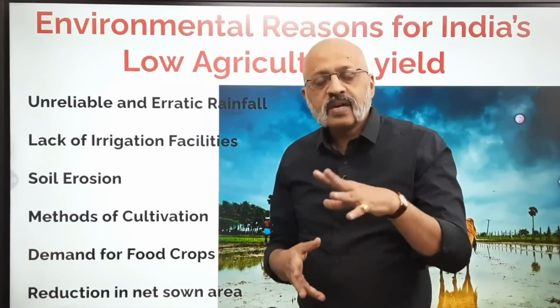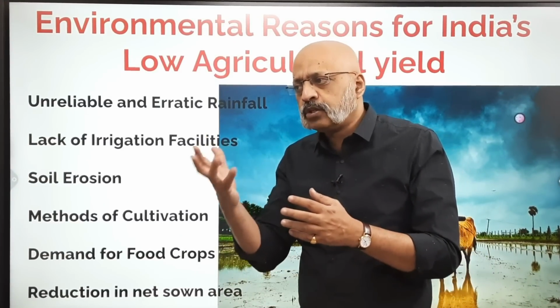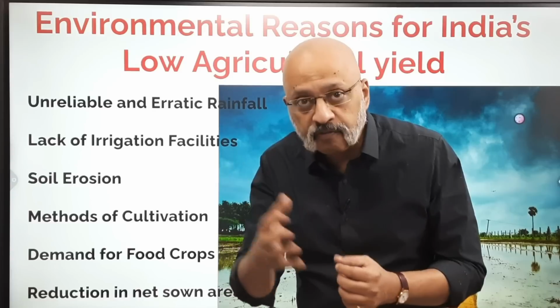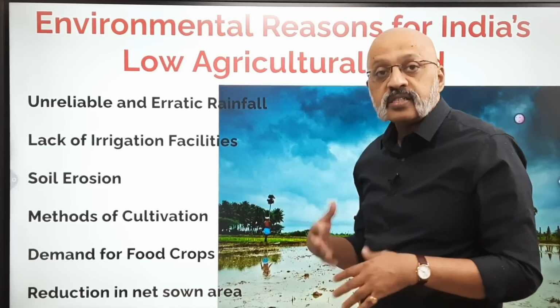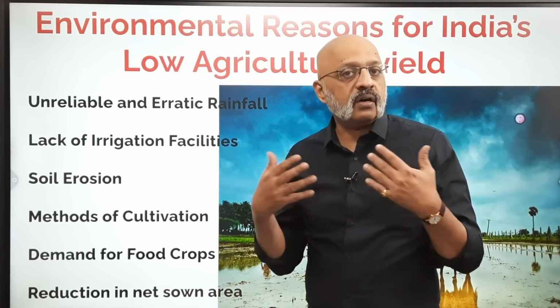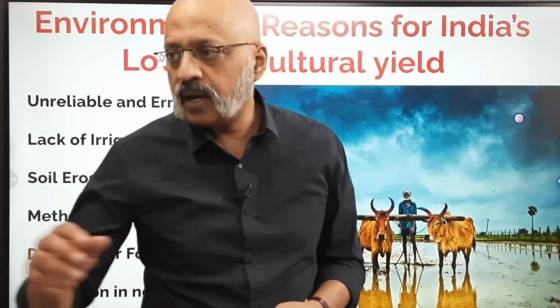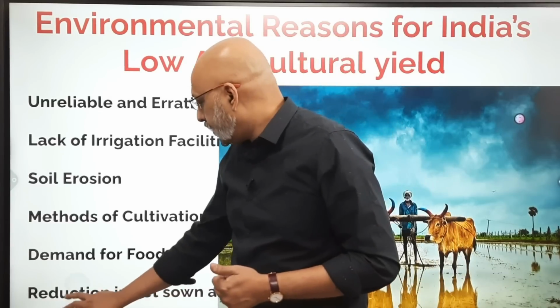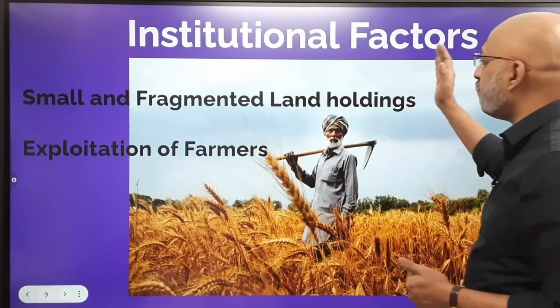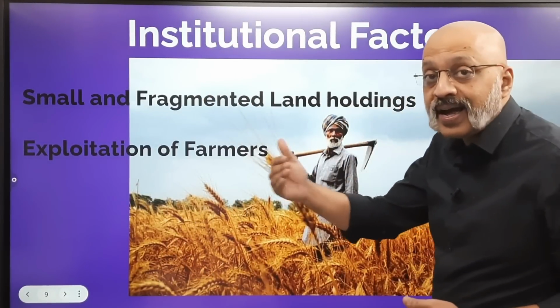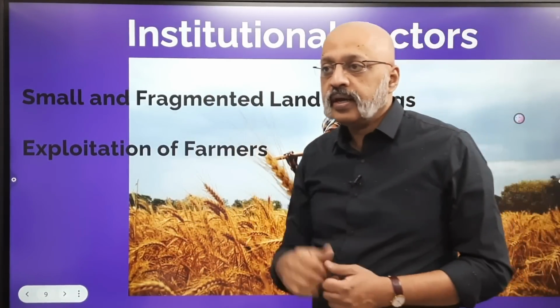Okay. Farmers have also shown a tendency to go in for cash crops, crops which they think will get them better value, like say cotton. As a result of which the area under, say, horticulture, under food crops is coming down. Okay, so that is another environmental reason. Now let's move to the next one, which is the institutional factors why India has a low agricultural yield.